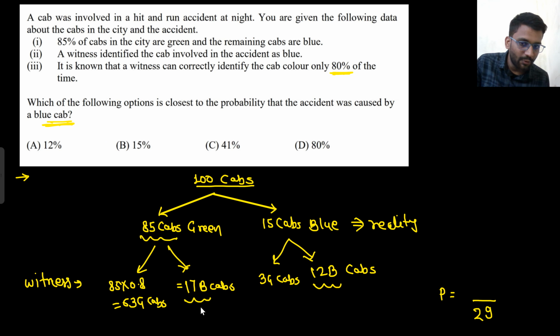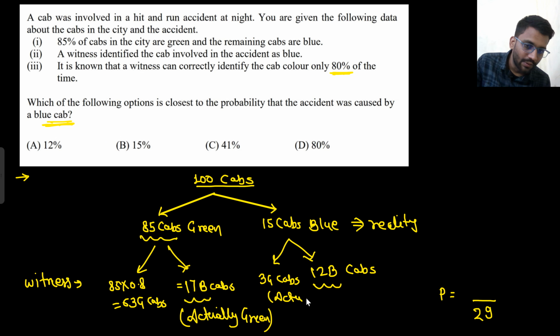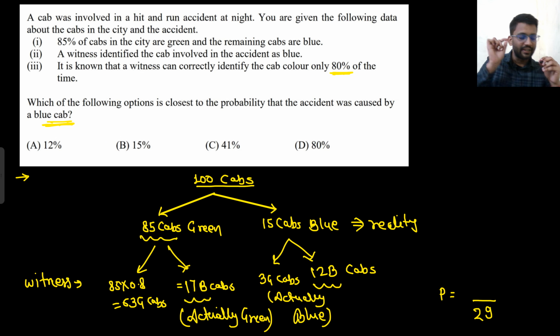So this is not a blue cab. This is actually green. And this one is actually blue. So he is saying that I have seen a blue cab, but this many blue cabs are not actual blue cabs. The actual blue cabs are these 12. 12 by 29. That means nearly 41%. So this is your answer.